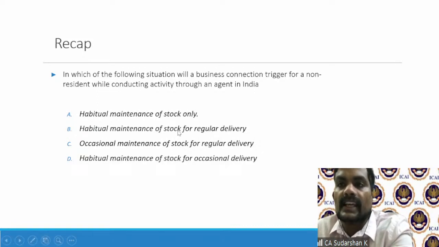If that is the case, then the agent creates a business connection, which reflects the underlying principle of doing business in India versus doing business with India. So if you have this habitual maintenance of stock for regular delivery, then you are trying to do business in India. Habitual is very important, regular is very important, which shows there is consistency for the non-resident to keep doing business in India.